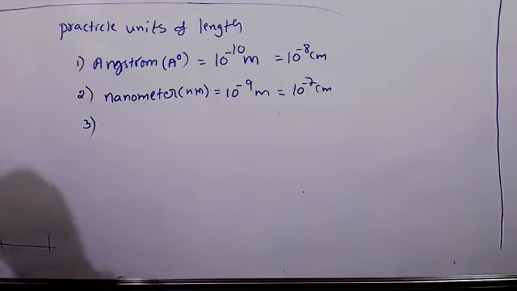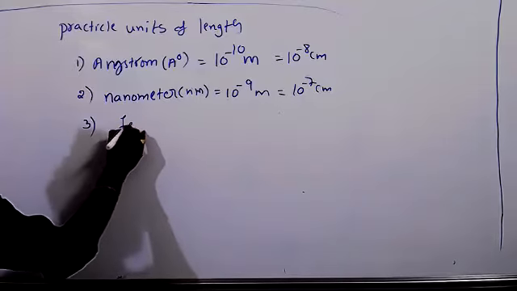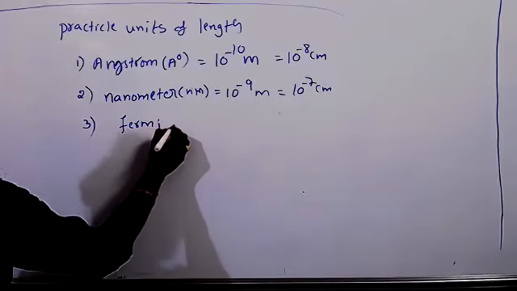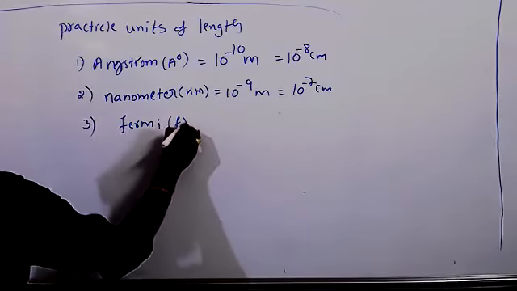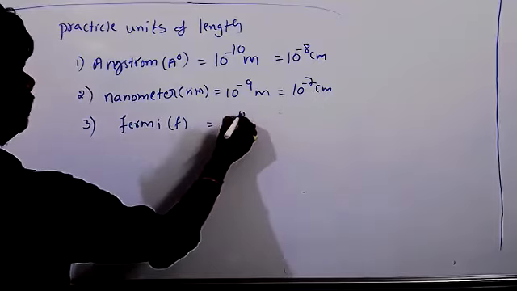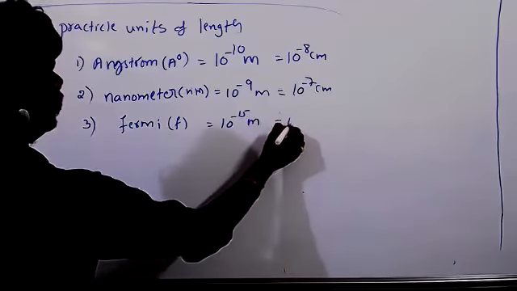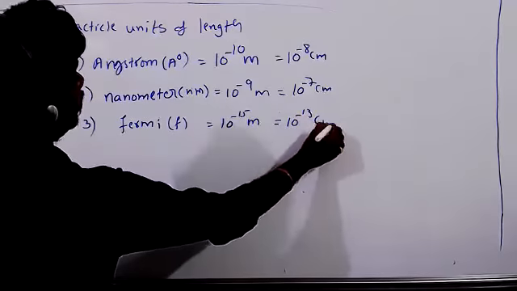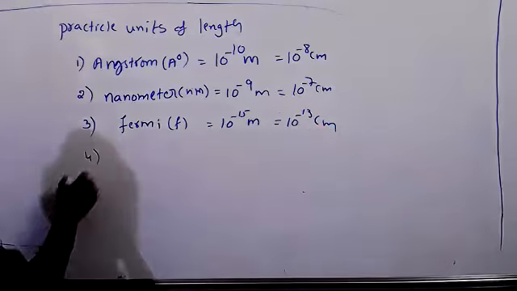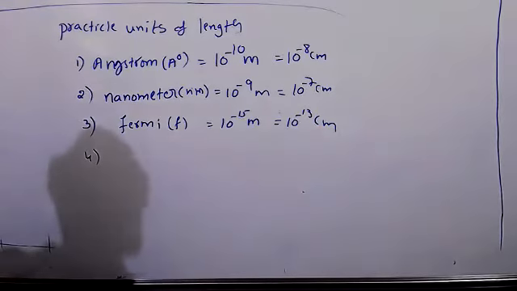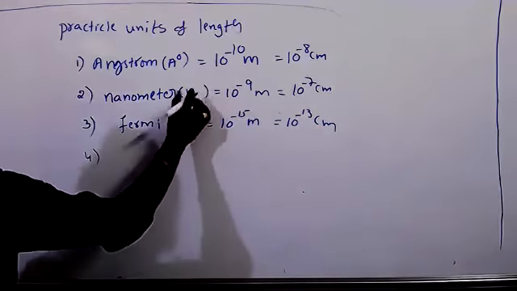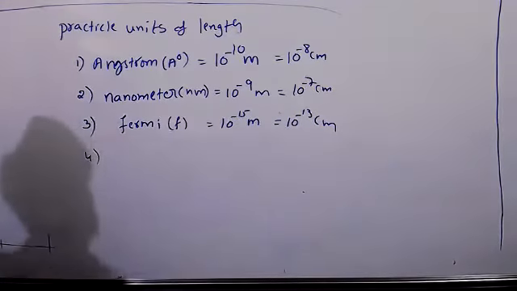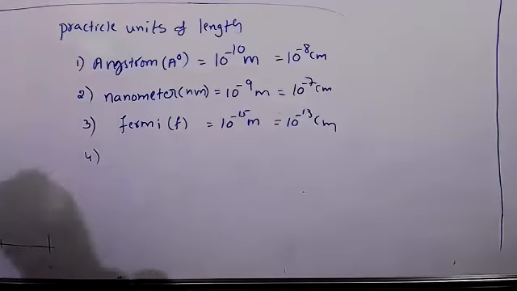Next one, Fermi. 1 Fermi equals 10 to the power of minus 15 meters, or 10 to the power of minus 13 centimeters. You have denoted nanometer with small n and small m, not capital.